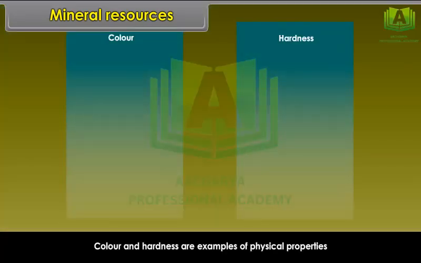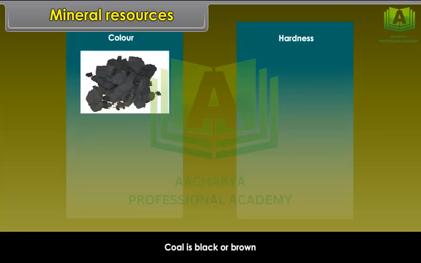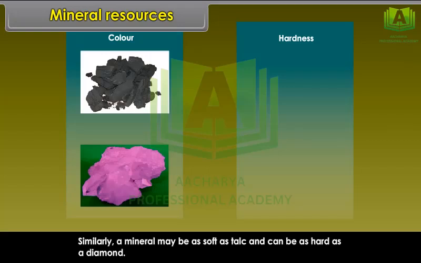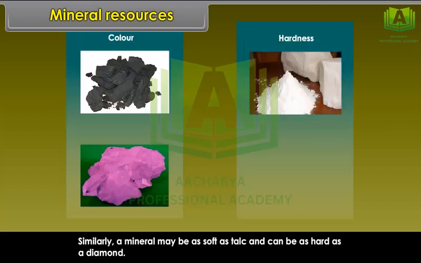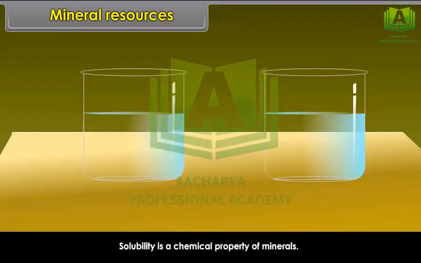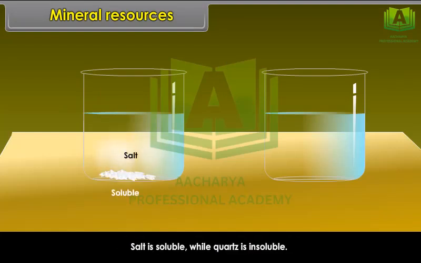Color and hardness are examples of physical properties. Coal is black or brown, quartz may be red, black, pink or purple. Similarly, a mineral may be as soft as talc and can be as hard as a diamond. Solubility is a chemical property of minerals. Example: salt is soluble while quartz is insoluble.